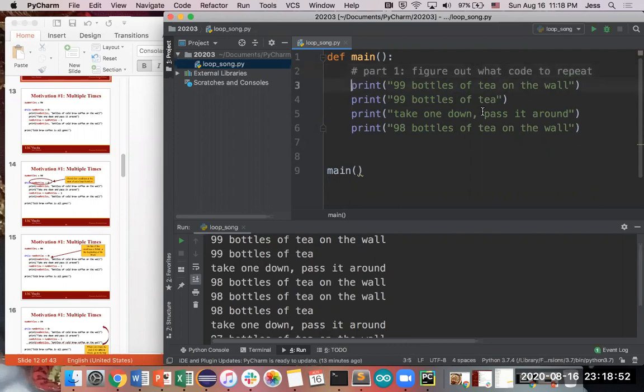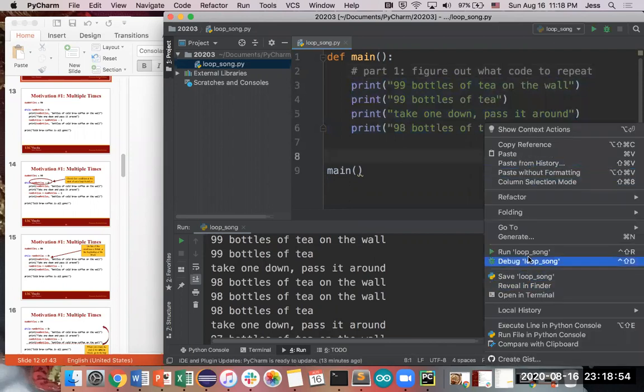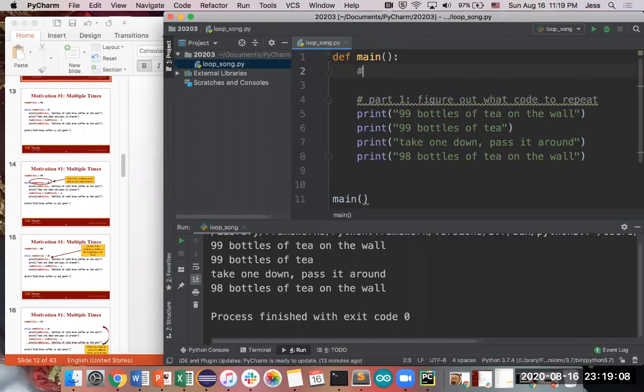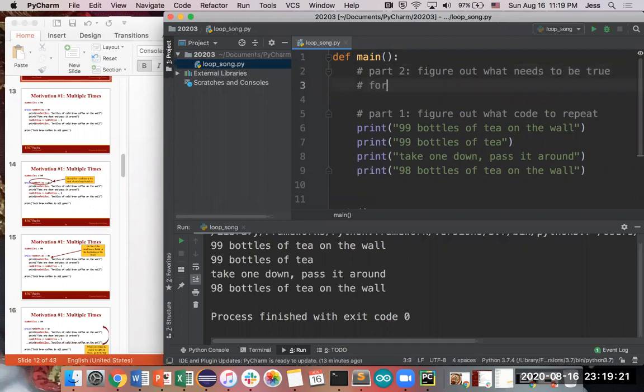But this in itself is not a loop. If you run your code right now, it's just going to run once and stop. So we need to figure out what condition, what situation in which we want to keep on repeating this piece of code over and over again. It's going to look a little funky because I'm going to write this on top, but that's going to be part 2. I can type, I swear. Part 2, figure out what needs to be true for our code to keep running.